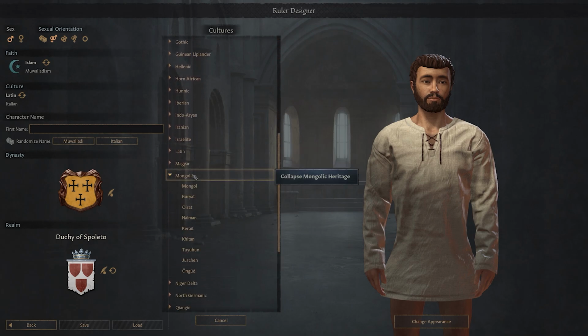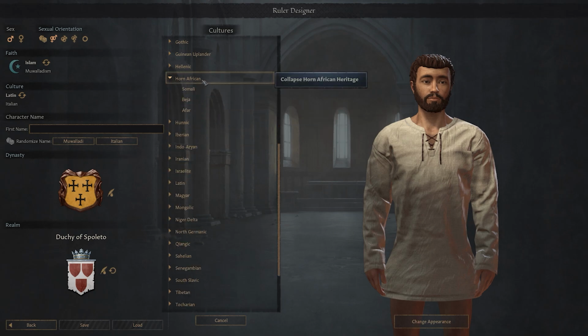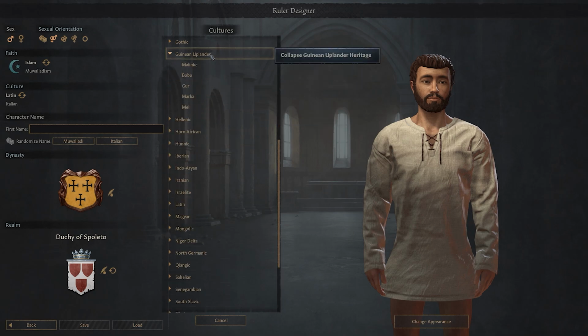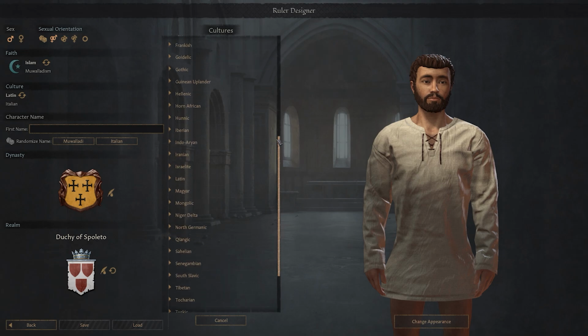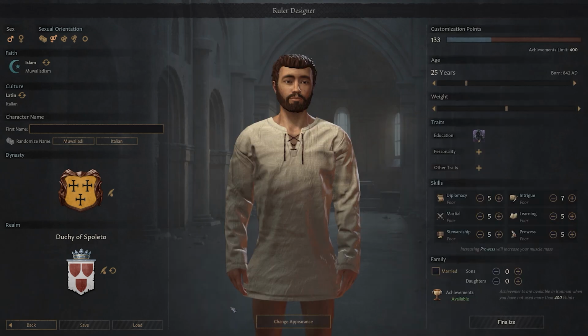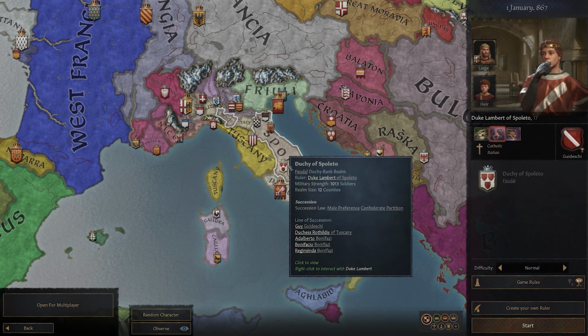When making a custom ruler, it's up to you whether you want to min-max your character's background and stats, or if you'd rather roleplay some intricate backstory. I like doing the latter primarily, but I'm definitely optimizing some of my picks here to ensure I don't get bogged down by constant faith-based rebellions. My neighbors will hate me enough as is, and that's why I decided to play as a duke that'll have some starting wealth and military strength.